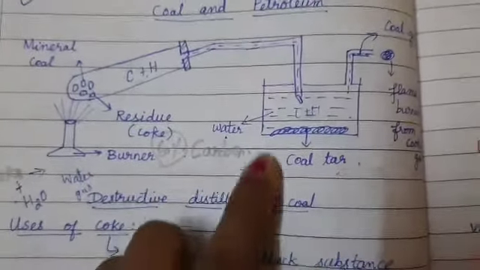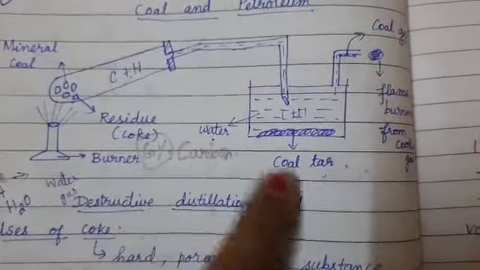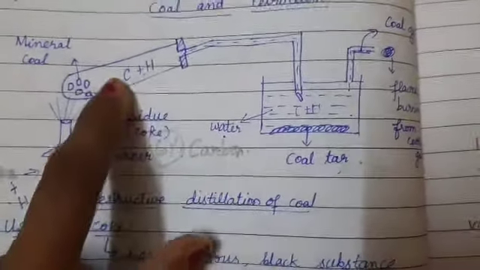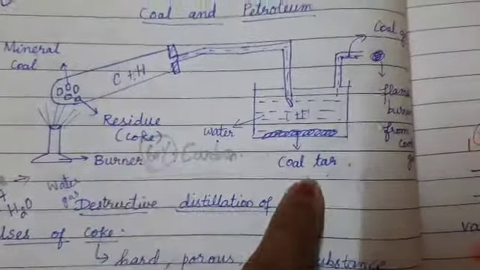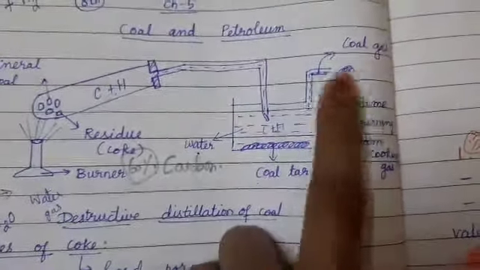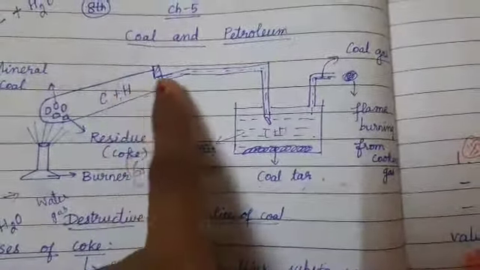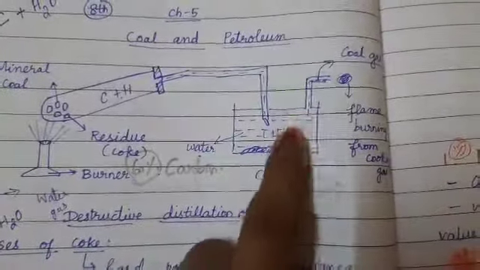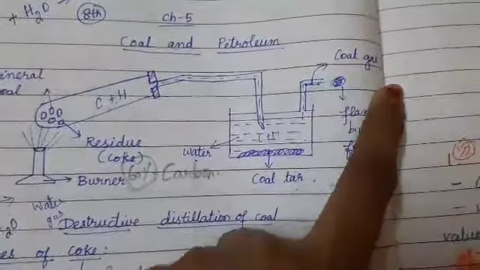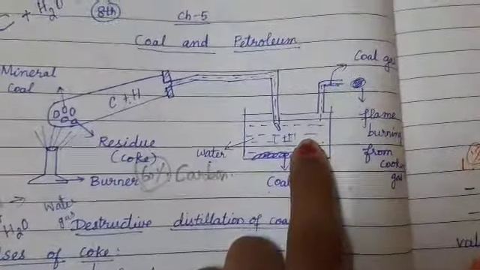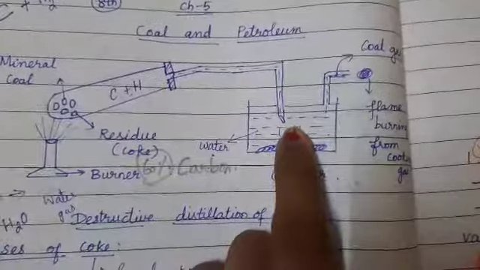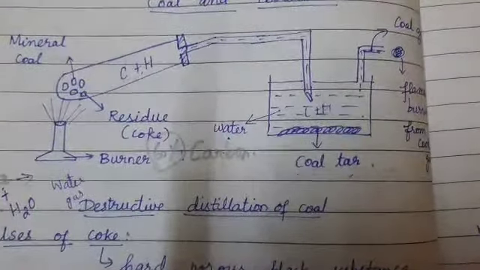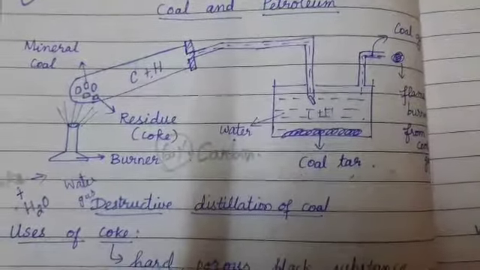So understand that the coal has many byproducts by destructive distillation like water gas, coke, coal tar, and coal gas. So from the carbon and hydrogen gas, the soluble substance is your coal tar. Insoluble will release out the coal gas, and apart from that you would have a layer of gas called ammonium liquor. So I didn't go too deep into that.